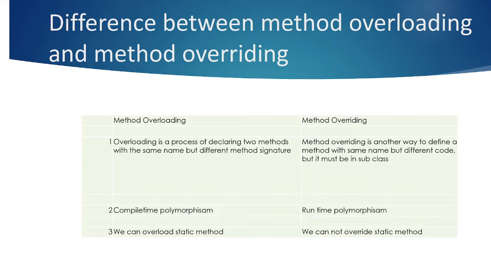class with a different implementation. The second difference is that method overloading we can call compile time polymorphism, and method overriding we can call runtime polymorphism. The last difference between method overloading and method overriding is that we can overload static methods, but we cannot override a static method.